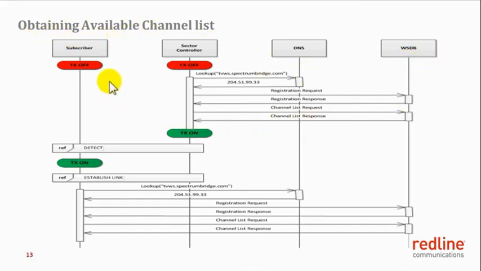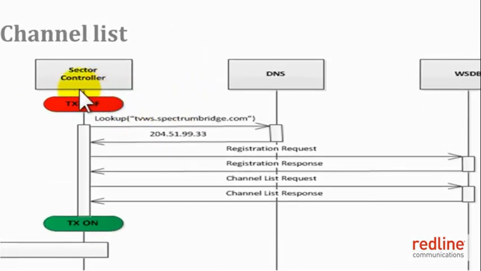This slide summarizes the process of obtaining the list of available channels from the white space database by the RDL 3000 sector controller and subscriber station. The process begins with the sector controller powering up. When a sector controller powers up, it will not transmit on its selected frequency. It will pick up the white space database URL from its firmware and send it to the DNS server. The DNS server will return an IP address to which the sector controller will send a registration request.